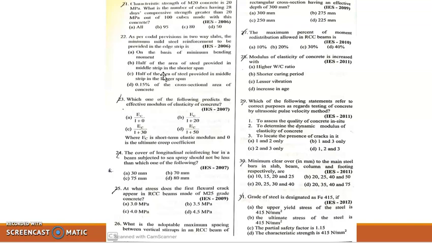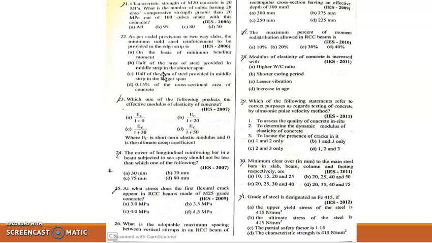26. What is the adoptable maximum spacing between vertical stirrups in an RCC beam of rectangular cross section having an effective depth of 300 mm? Here, as per IS 456-2000, maximum spacing between vertical stirrups in an RC beam of effective depth d is 300 mm or should not be greater than 0.75 d, which is 0.75 into 300, 225, and also it should not be greater than 300 millimeter.